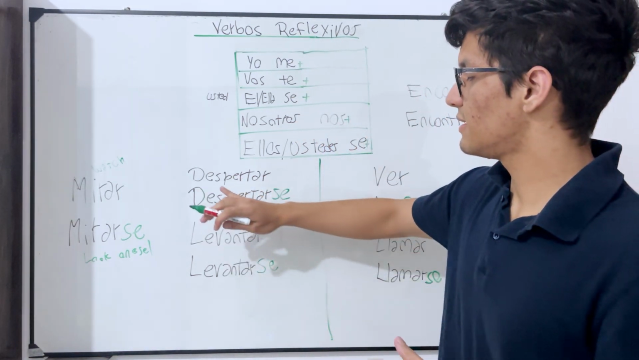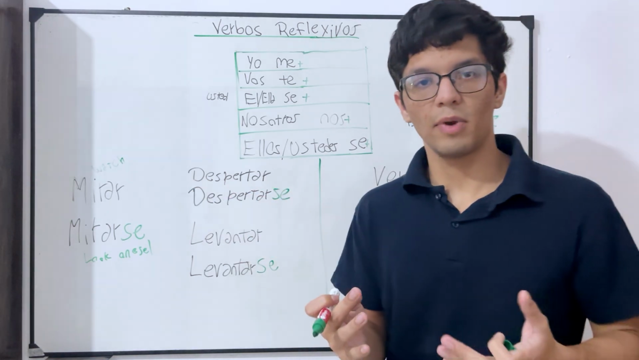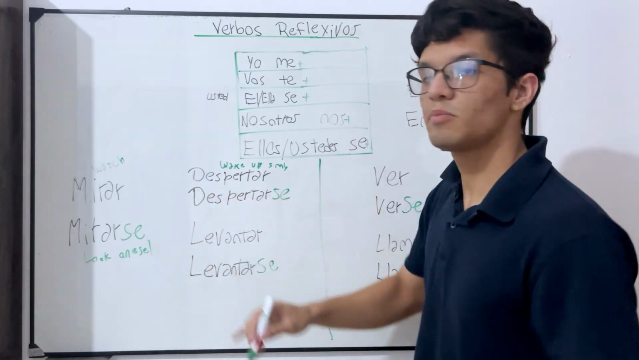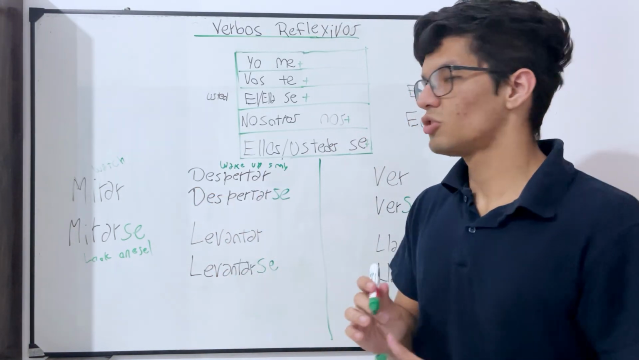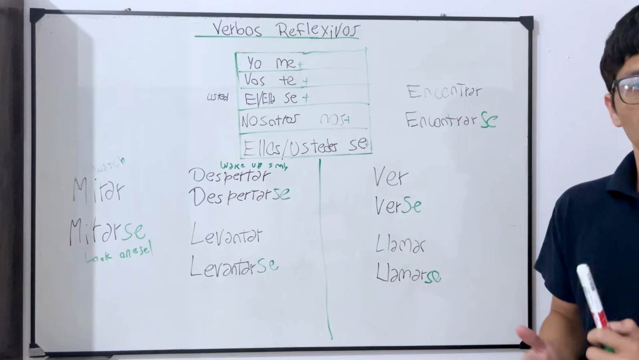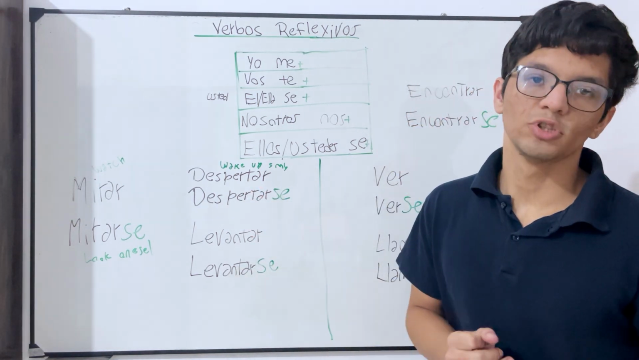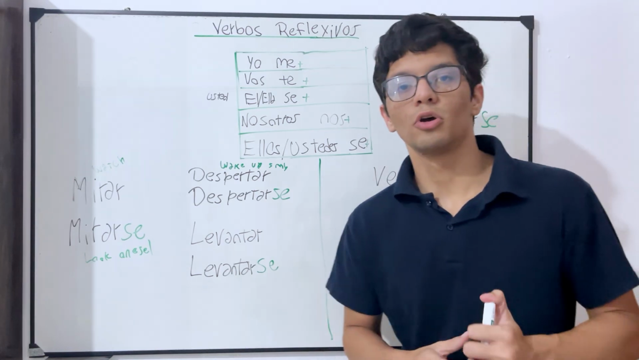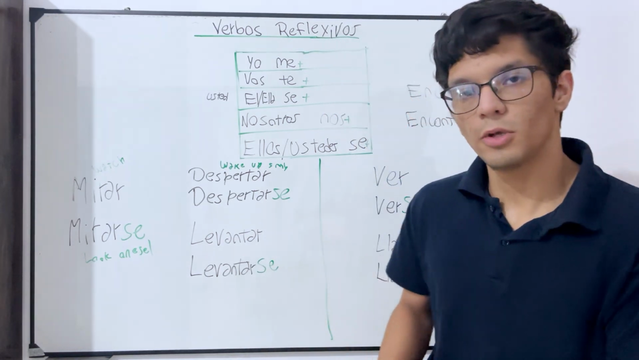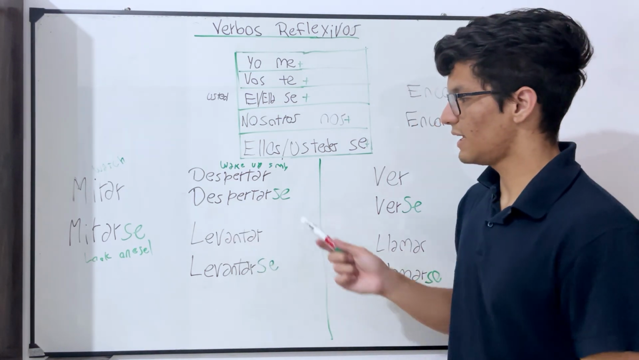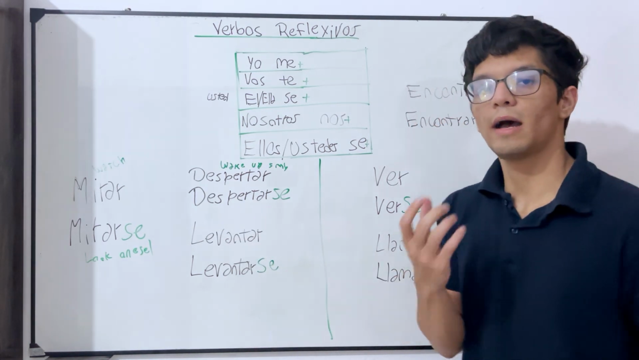Then, let's see despertar y despertarse. Well, in this case, despertar means to wake up somebody. Despertar. So you have to use it with something, somebody, okay? For example, yo despierto a mi madre, yo despierto a mi amigo, yo despierto a mi novia, a mi novio, etc. Then we got the verb despertarse, we have the se. In this case, it will be to wake up oneself.